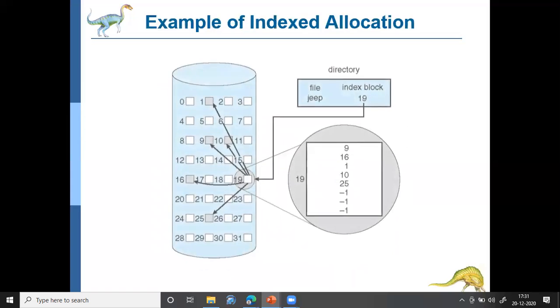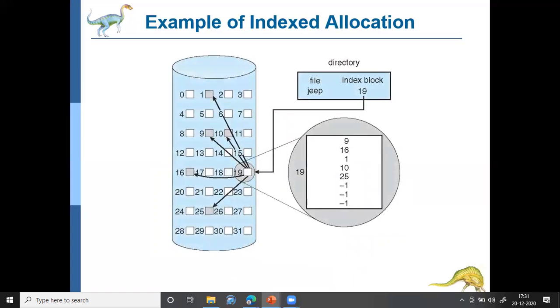And the next is the indexed allocation. In indexed allocation, for every file, we maintain a set of pointers, not one pointer. In this example, for each file, we are maintaining 1, 2, 3, 4, 5, 6, 7, 8 pointers.